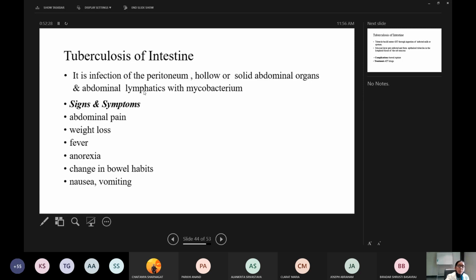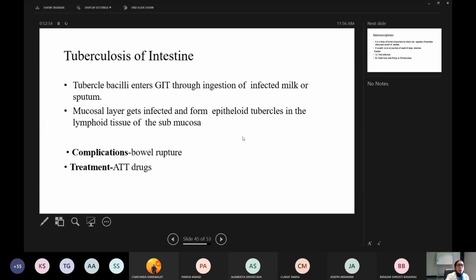Tuberculosis of the lung will be diagnosed early, whereas tuberculosis of the intestine will be diagnosed very late. Hence, this condition has to be kept in mind if these symptoms are there: weight loss, chronic fever, evening rise of fever, loss of appetite, abdominal pain, change in bowel habits, prolonged nausea and vomiting. Tubercle bacilli enter the GIT through ingestion of infected milk or sputum. So if milk from an animal has tubercular bacteria, they enter into the GI tract.